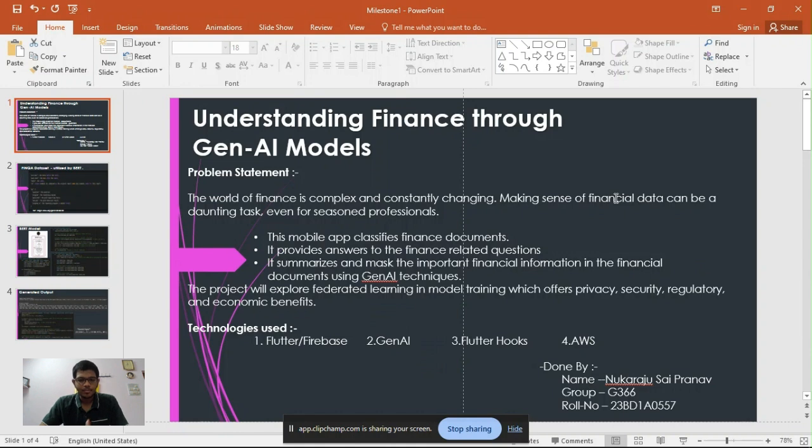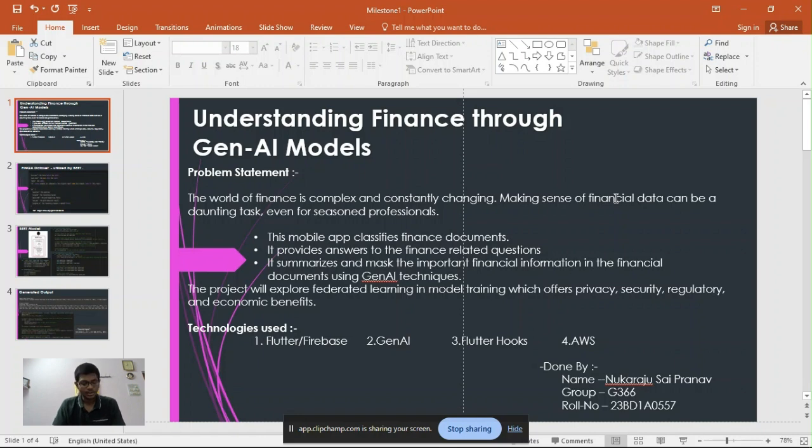Myself, Ensai Pranav from Group G366, and the project that I'm currently working on is called Finance GPT. In simple terms, it is nothing but understanding financial Gen AI models. Our project mainly revolves around the world of finance, where we try to build a mobile application that can do three specific tasks. One is it can classify finance documents. Second is it can answer the questions asked by the user, a QA model, and the third is it can summarize and mask any important personal information from a financial document like bank account number, Aadhaar card number, etc.